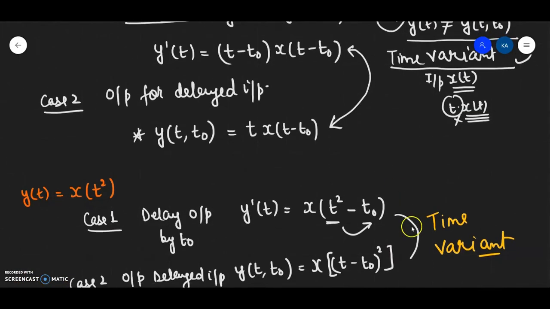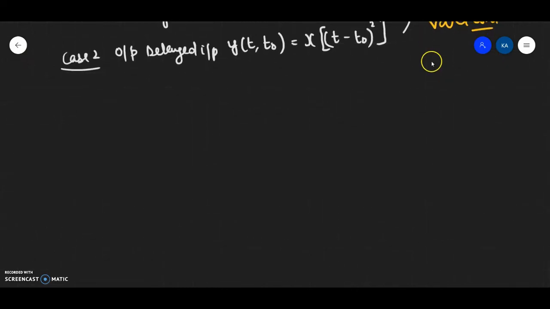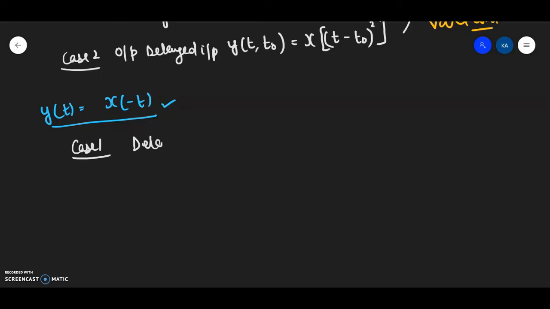Now let us take on the next question, which says I have been given a system which is described by y(t) is equal to x(-t). Fine. y(t) is equal to x(-t). Case 1, I have to delay the output. So y'(t) will be nothing but x(-t0)... Just make a note of it that I am delaying the output by t0.